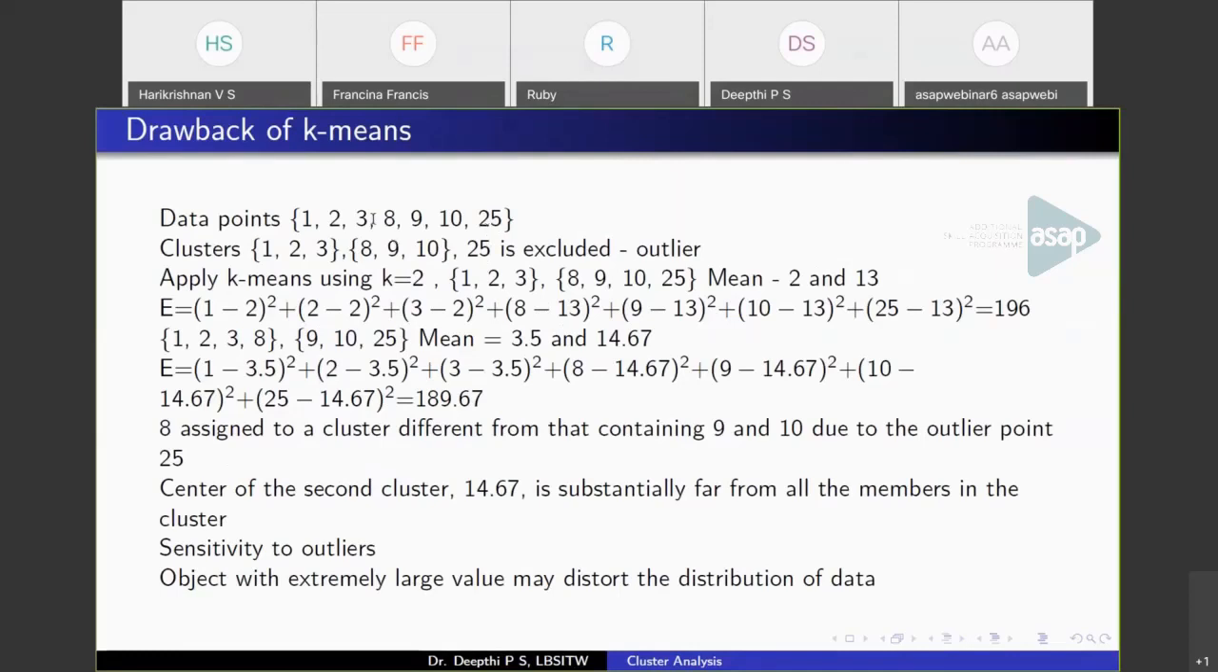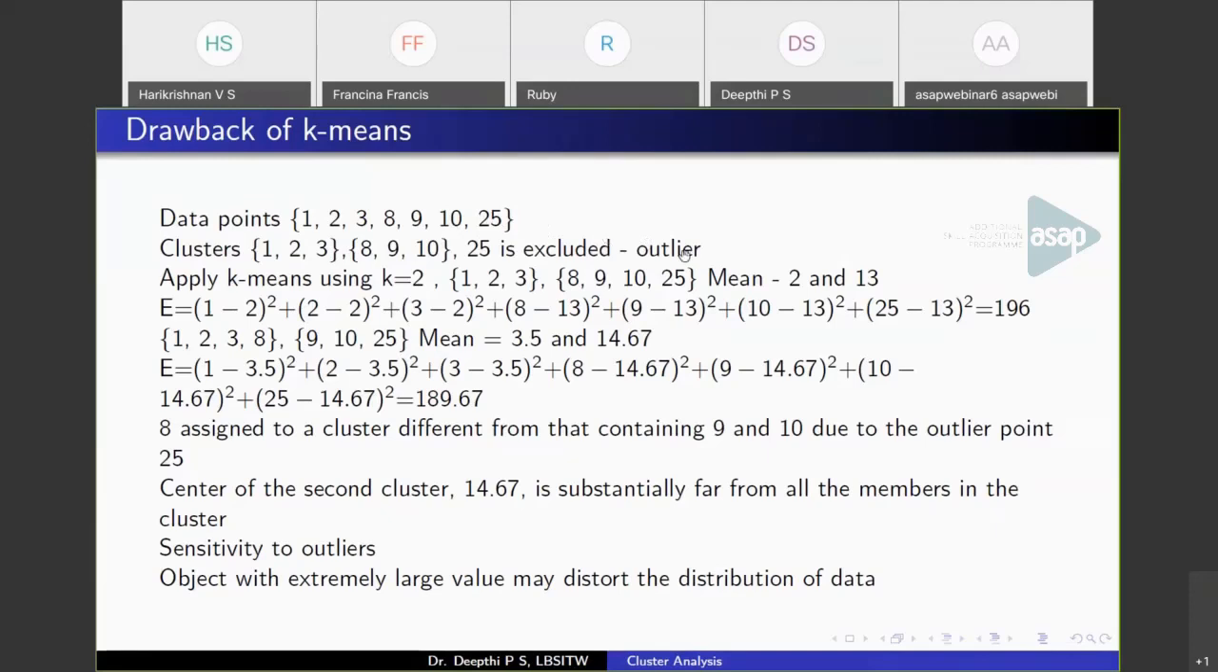Consider data points like this: 1, 2, 3, 8, 9, 10, 25. These are just one-dimensional points. So 1, 2, 3 are close to each other. Similarly, 8, 9, 10 are close to each other. So obviously, we want a cluster result like this: 1, 2, 3 in one cluster, 8, 9, 10 in another cluster, and 25 should be excluded because 25 is a significantly larger value than the rest of the data points.